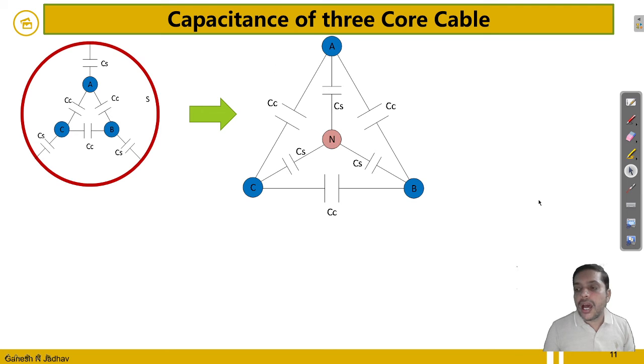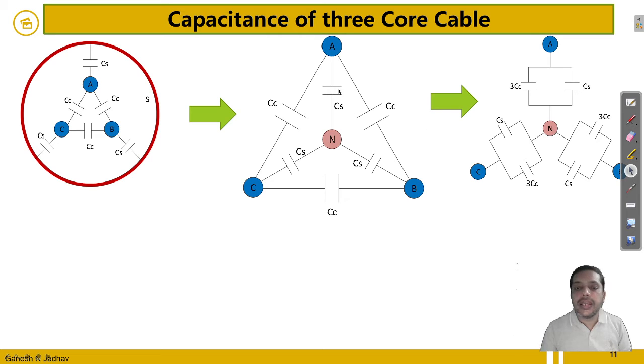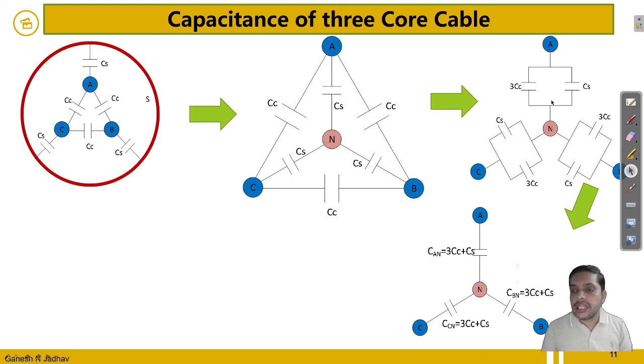So the 2 stars will come into parallel. That CS will come in parallel with the star of this, so that is 3CC, CS, 3CC, CS and 3CC. Suppose we want to measure the capacitance between, okay, so this is the parallel combination. When the capacitances are in parallel, the capacitances get added. So CAN capacitance will be 3CC plus CS, CBN also 3CC plus CS, CCN also 3CC plus CS.